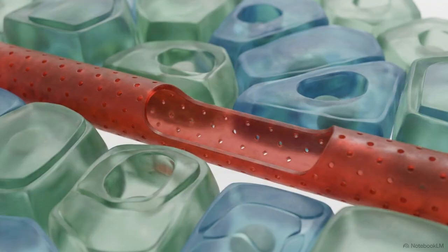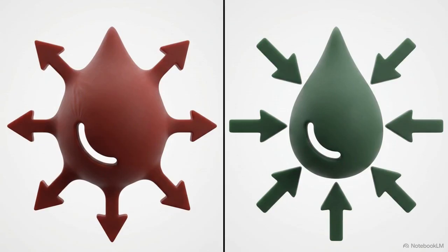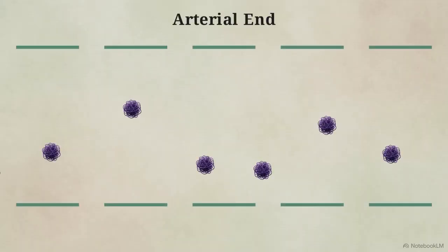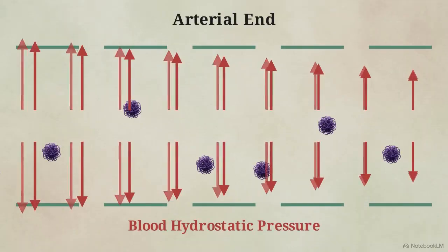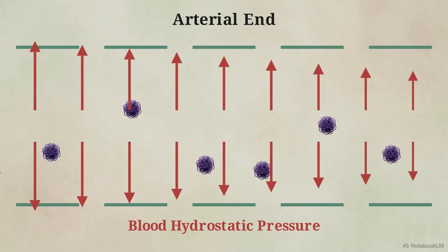To understand exactly why this continuous leak occurs, we have to look closely at a single layer of capillary cells and the 2 competing biophysical forces that dictate fluid exchange. This diagram shows the arterial end of a capillary. The large arrows pushing outward represent blood hydrostatic pressure. Because blood arriving from the heart is highly pressurized, it forces water and small solutes out of the vessel and into the surrounding tissue. Working against that outward push is colloid osmotic pressure, or oncotic pressure.